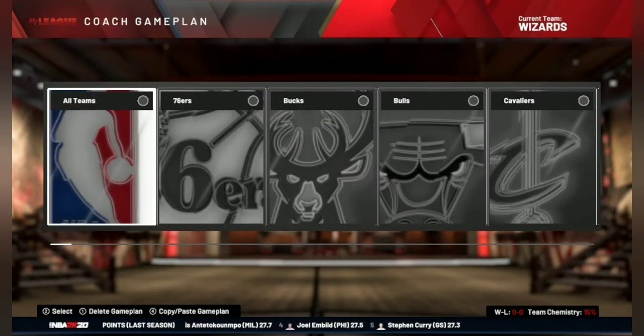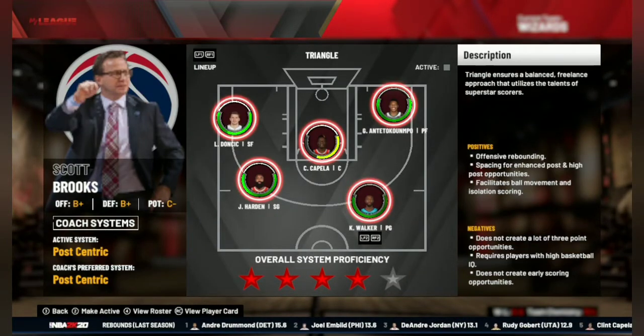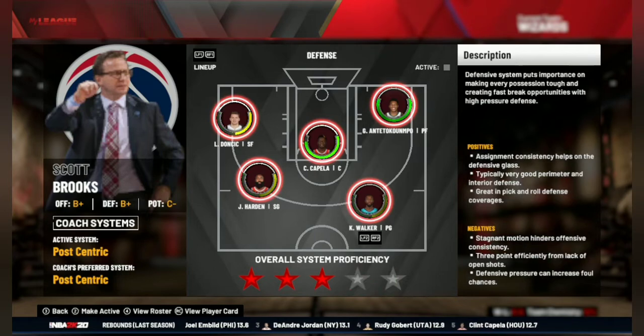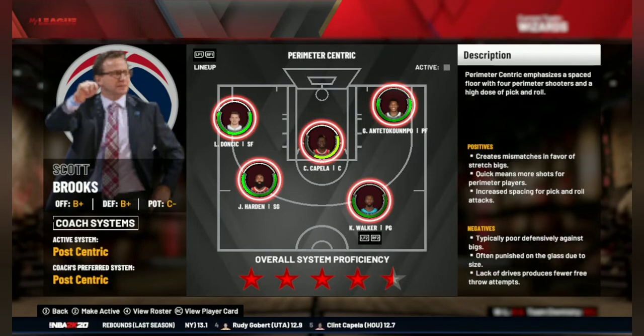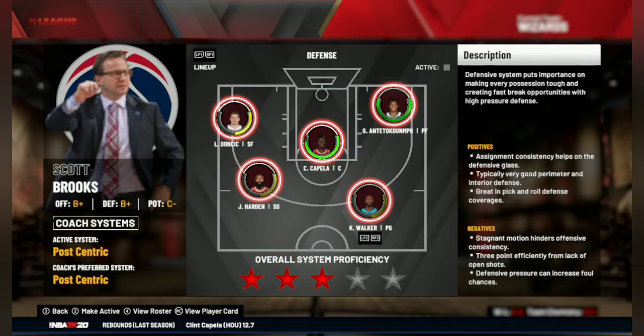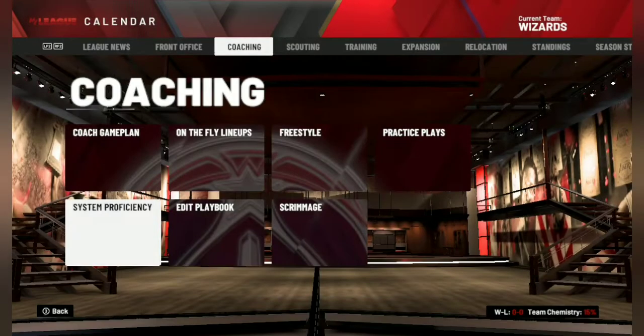So let's move to the system proficiency. Let's see what system suits us best. Post centric is 4 stars. Triangle seven seconds offense is 4.5 stars. This 4.5 stars is the best I have done in NBA 2K rebuilds. Perimeter centric is 4.5 stars. So let's move to the balance system, as it is also 4.5 stars.